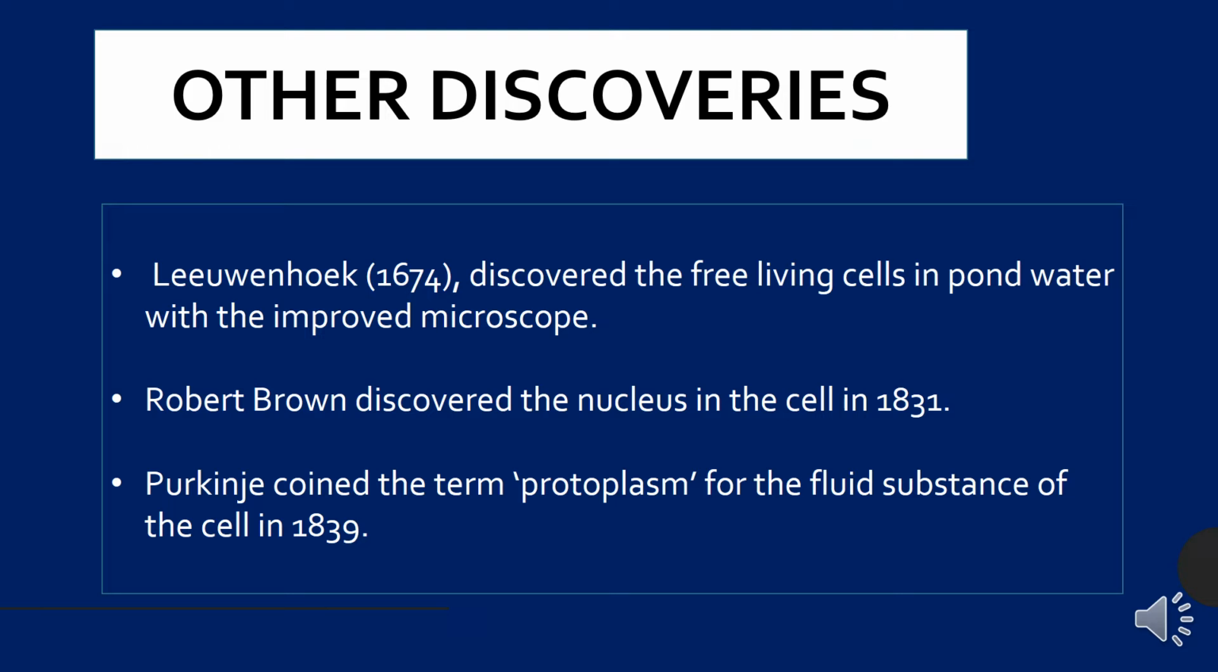Then Robert Brown in 1831 discovered the nucleus. And in 1839 Purkinje coined the term protoplasm for the fluid substance in the cell. The fluid substance which is present in the cell, he named it as protoplasm, that we will study later.